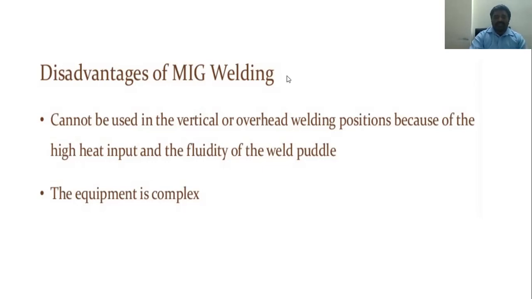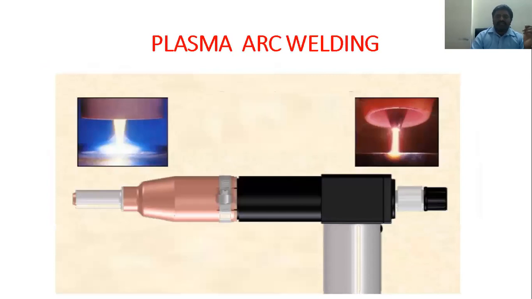Now coming to plasma, which is a very important point here. Next is plasma. If I am speaking about plasma, see here from the diagram. Plasma arc welding, the plasma, another name, we can also say plasma arc cutting here, but we are studying plasma arc welding. If I am saying plasma arc, what things are going on here? From this diagram we can see there is a torch, and inside this there will be an electrode.